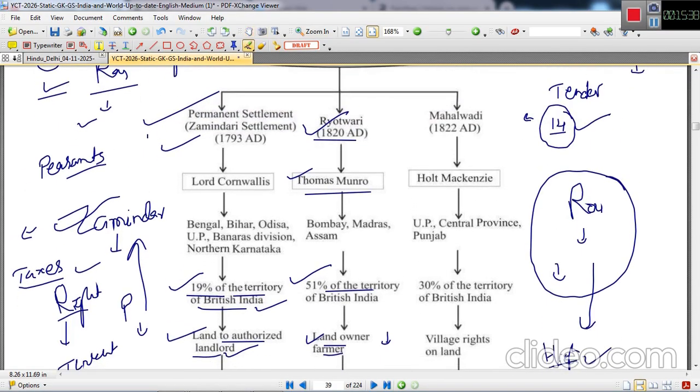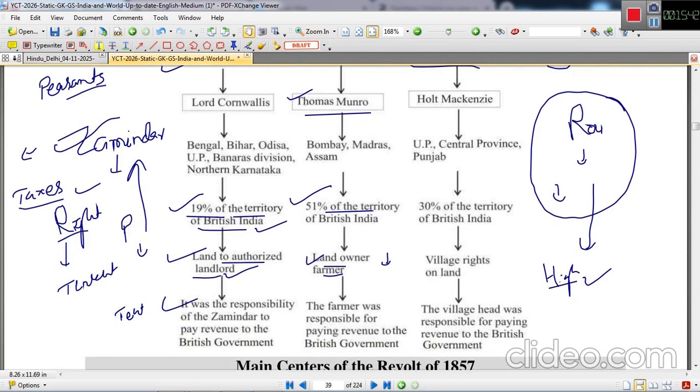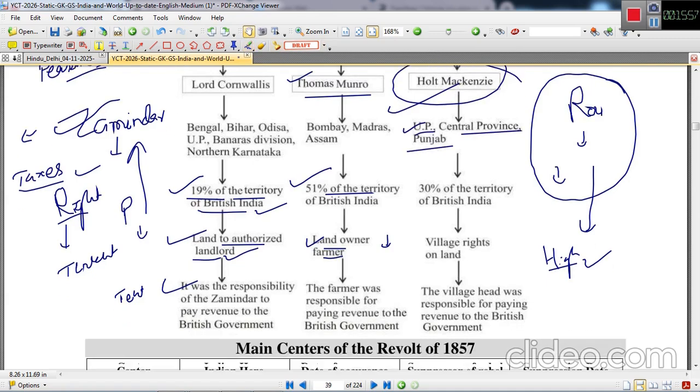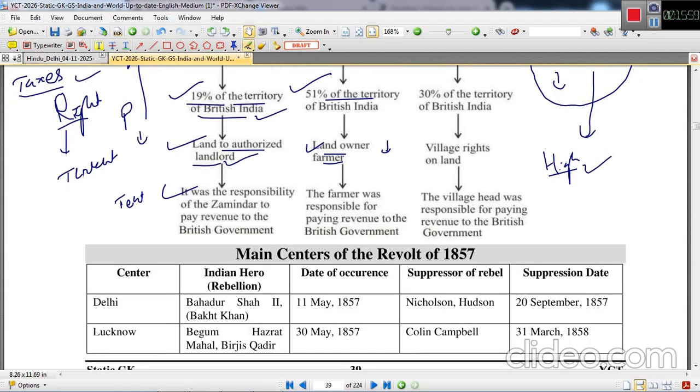Next revenue system was the Mahalwadi system. This was introduced in 1822 by Holt Mackenzie. These names you have to remember, because certainly these are facts, and many times these are asked in examinations. So this was introduced in UP, Central Province, and Punjab areas. This covered 30% of the British territory.